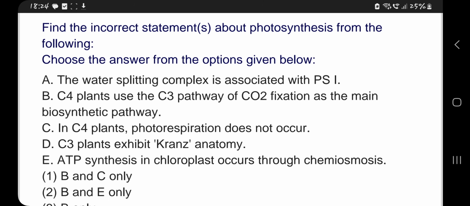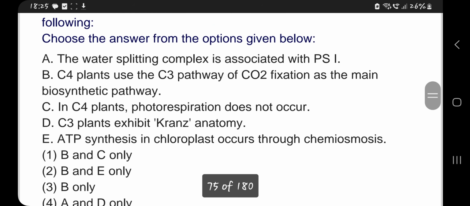It is incorrect. C4 plants use the C3 pathway of carbon dioxide fixation as the main biosynthetic pathway. B is also wrong. In C4 plants, photorespiration does not occur. C3 plants exhibit Kranz anatomy. That is wrong. A, B, D. ATP synthesis in chloroplasts occurs through chemiosmosis. That is correct. A, B, A and D only.